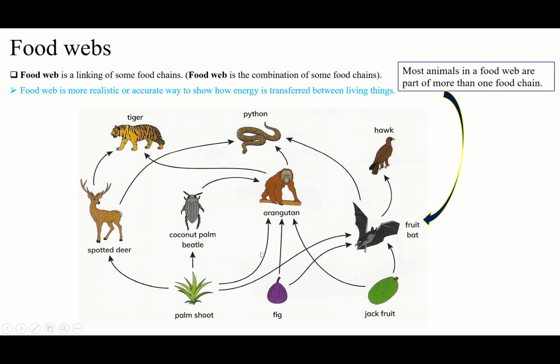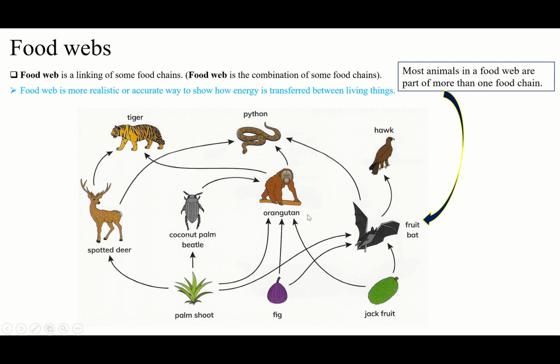For example, if you look here, most animals in a food web are part of more than one food chain. What does it mean? It means in a food chain, each animal will participate only one time. Like if we forget the other parts, we say jackfruit to the fruit bat to the hawk. It means only one, right? Jackfruit to one thing and fruit bat to one thing else, not multiple direction to the other sides.